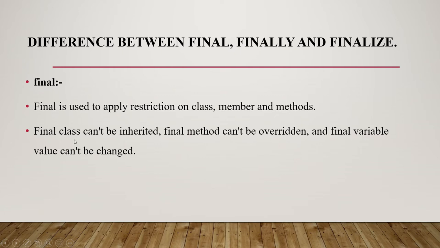If we use final in front of any class, then we can't create a child class of that class. If we use the final keyword in front of any method, then we can't override that method. And if we use the final keyword in front of any variable, then that variable value cannot be changed. It is fixed, we can't change that variable value. So this is the use of final.